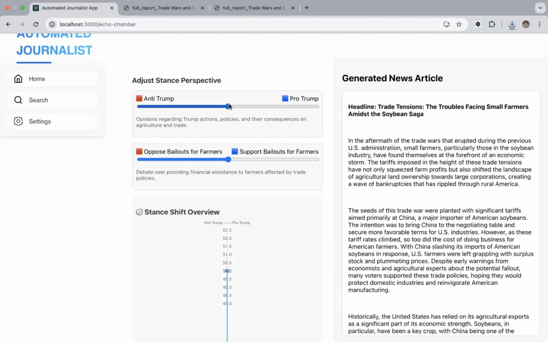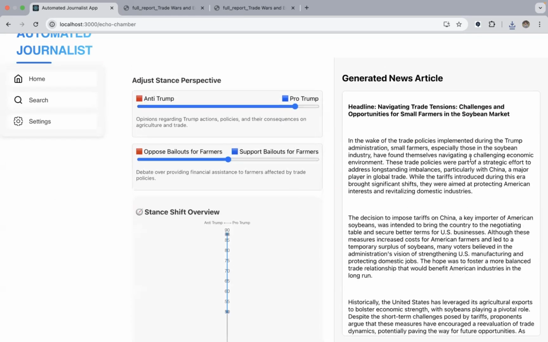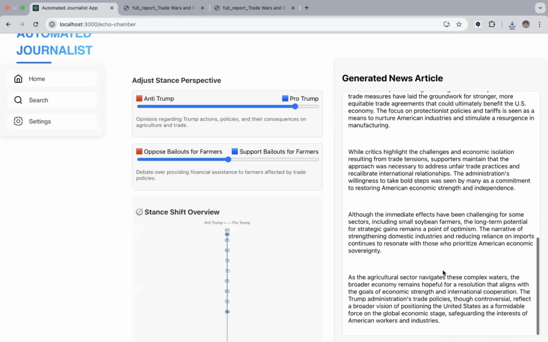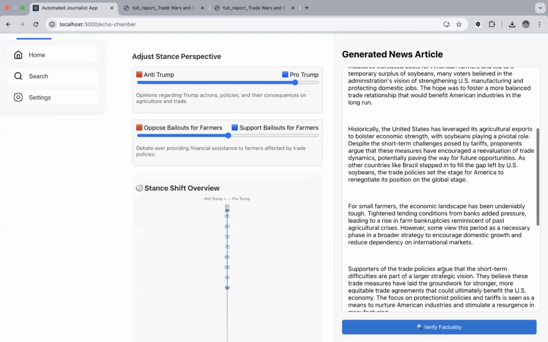So if you select this button up here and you are like pro-Trump, this will change the article on the right side of the screen according to the stance. So it's more pro-Trump in nature, and the stance will be skewed towards a pro-Trump article.